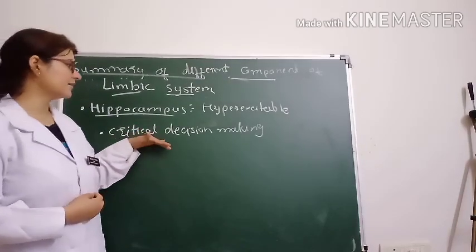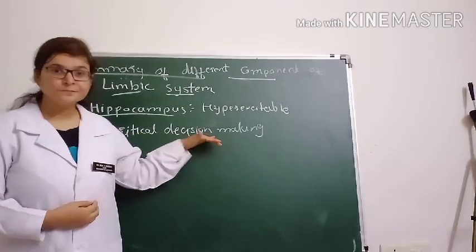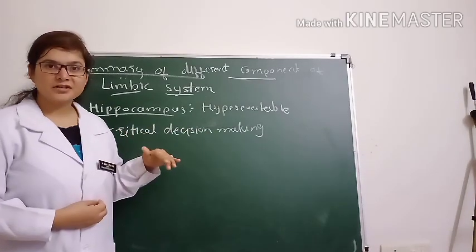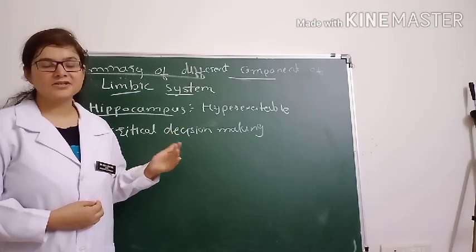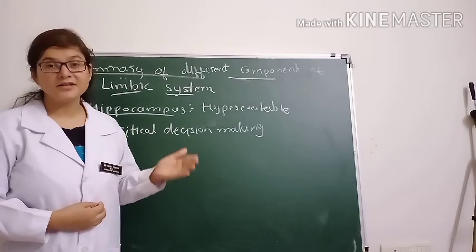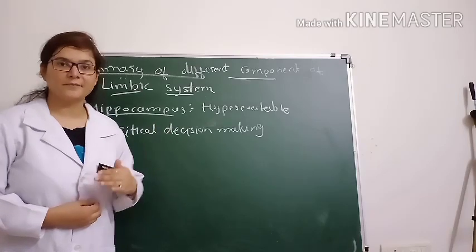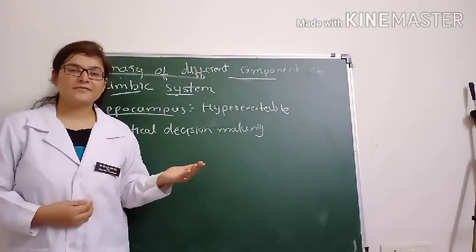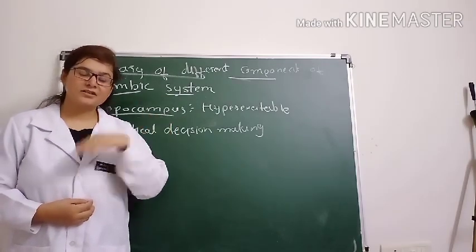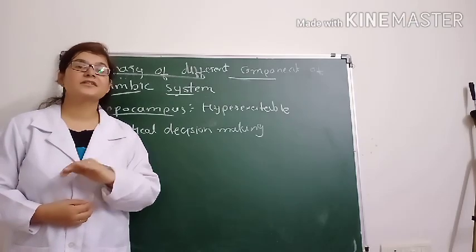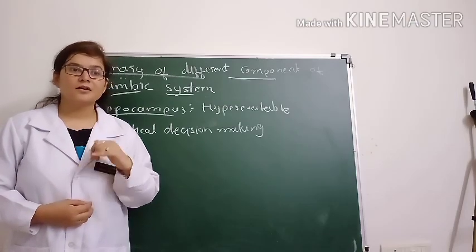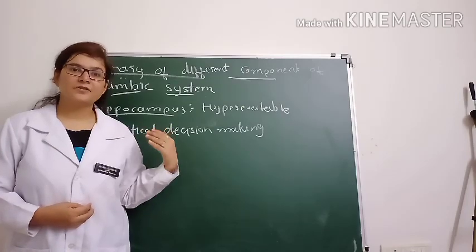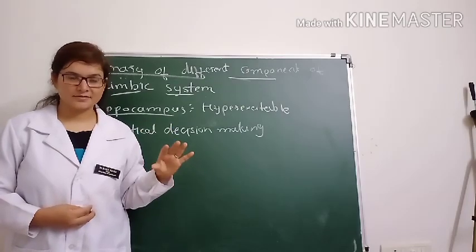It acts as a critical decision making neuronal activity, and it is responsible for the consolidation of the information into the long term memory, right? Till the information goes into the long term memory, up to that time the information remains present in the hippocampus, right?